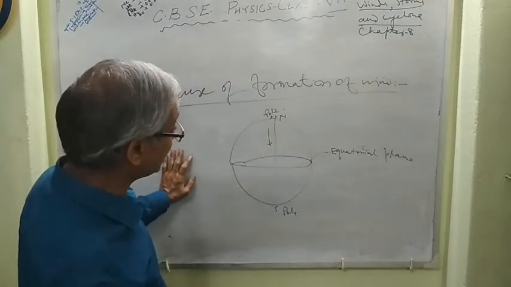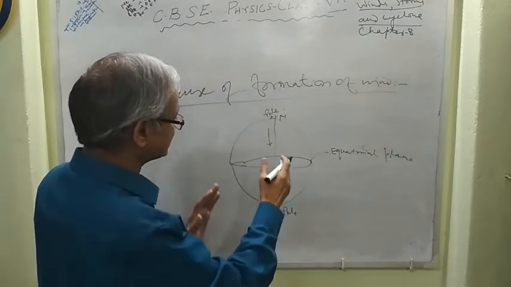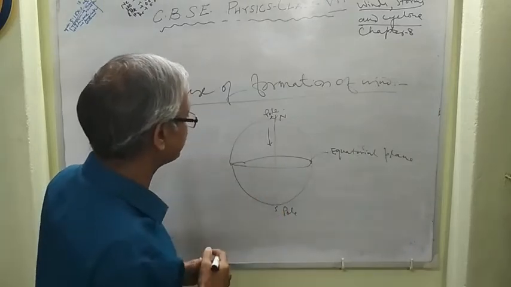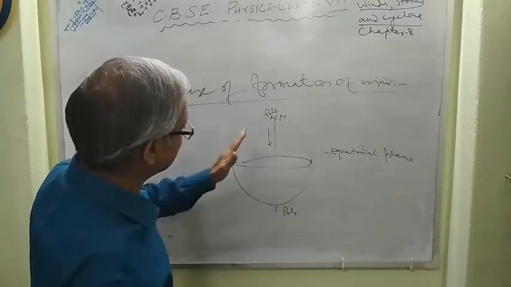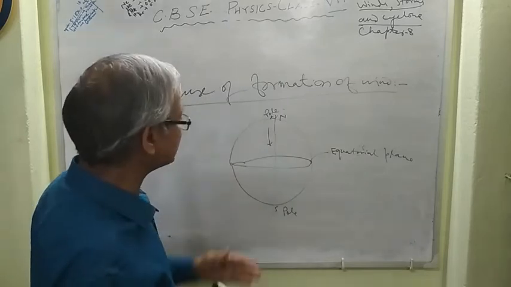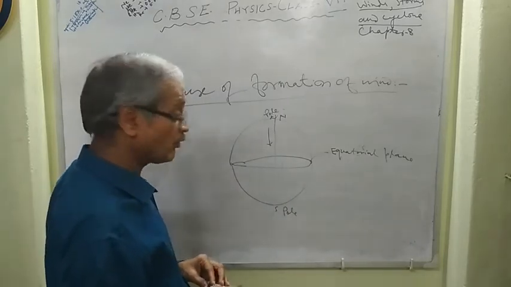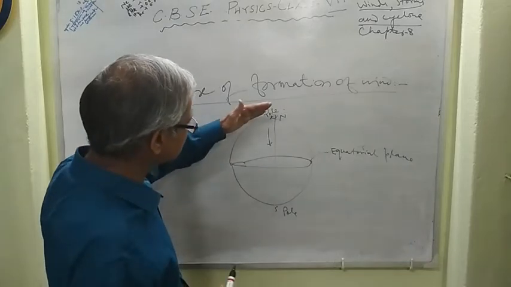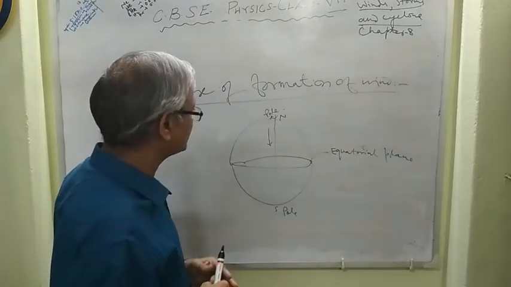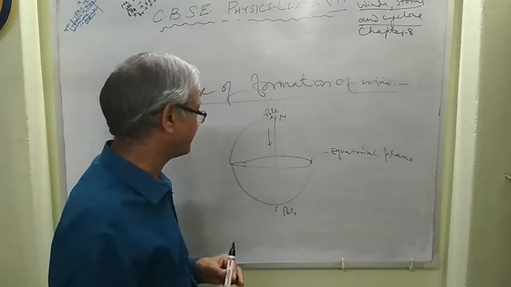But since the Earth rotates, the direction of the wind or flow of air is not along the North Pole direction.